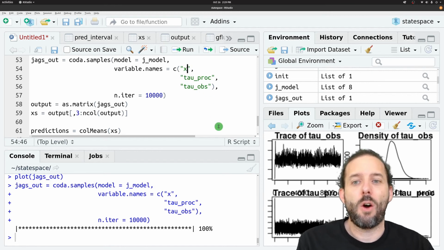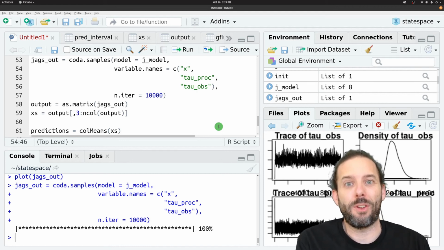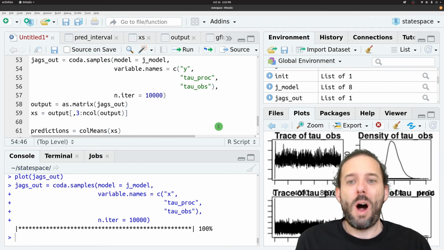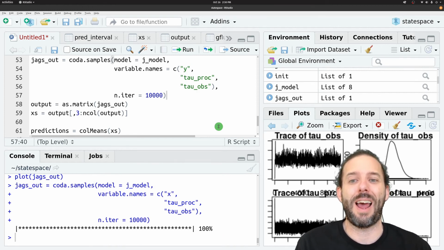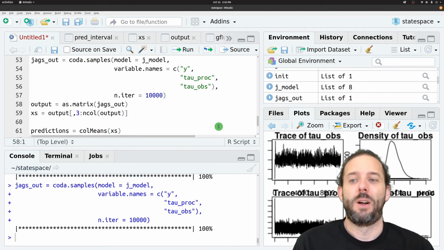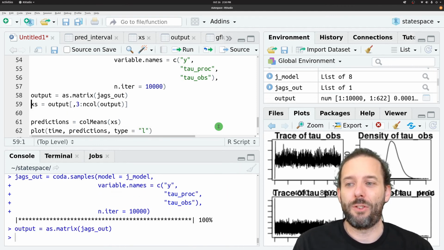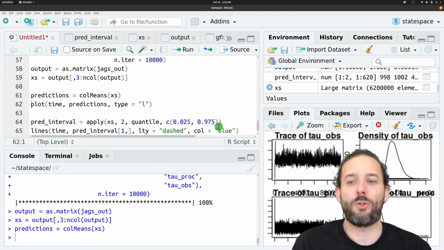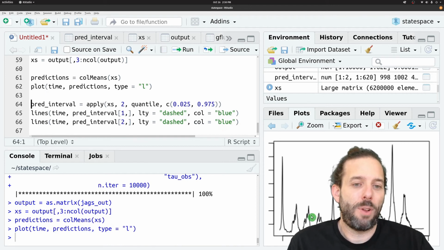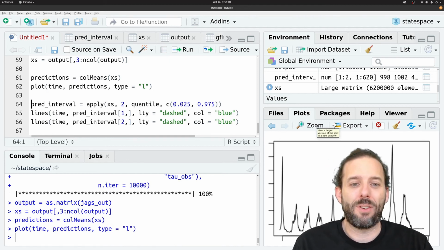We can then collect the fitted data that we actually want. Though in this case, we don't actually want the values of x out, because those are the latent state. Let's get out the value of y, because y now is the actual observed value, and that's what we want to compare our forecast to, our observations. So we're going to get out y instead. We'll still extract it as a matrix. I'll just leave it called Xs here so we don't have to change anything below. We can calculate those point estimates and plot them, and now here's our point forecast.